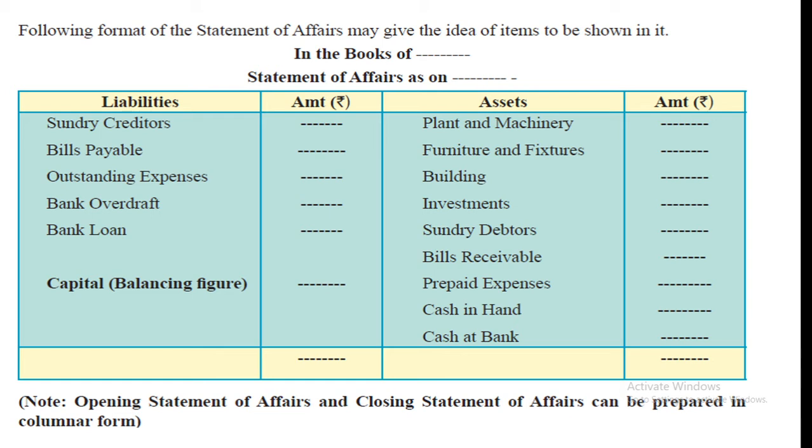See how to prepare statement of affairs. Left hand side liabilities, right hand side assets. How we prepare balance sheet? Same format, but only capital is the balancing figure. Okay, balancing figure what will come? It will not automatically be closed or tallied. We have to find out the difference, and that difference means capital. That balancing figure means capital. Opening statement of affairs and closing statement of affairs can be prepared in the columnar form.